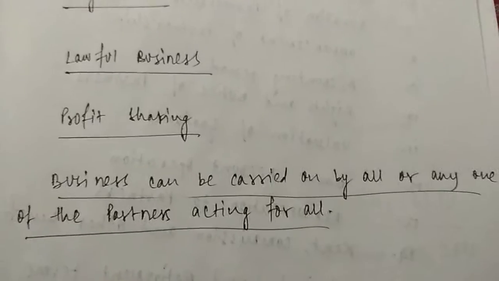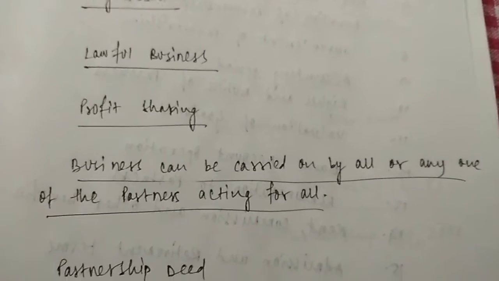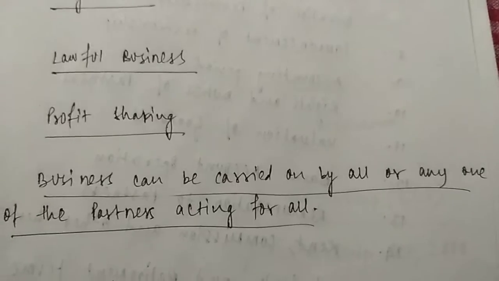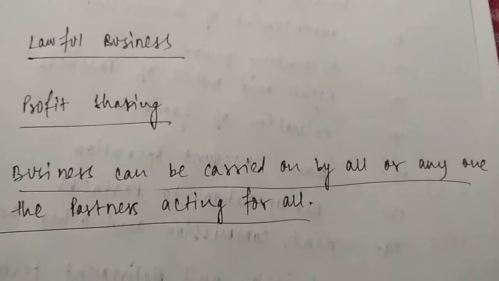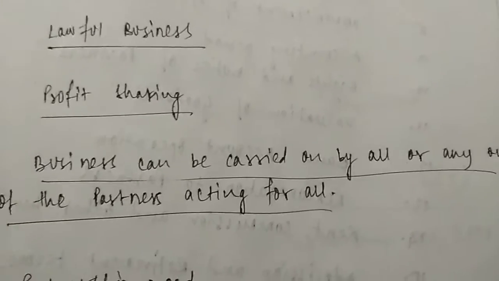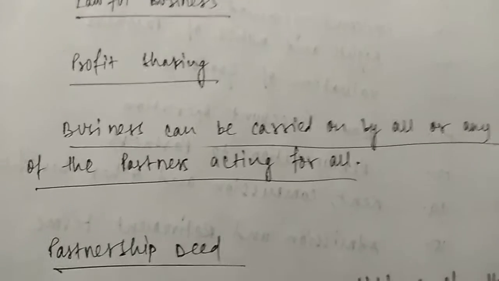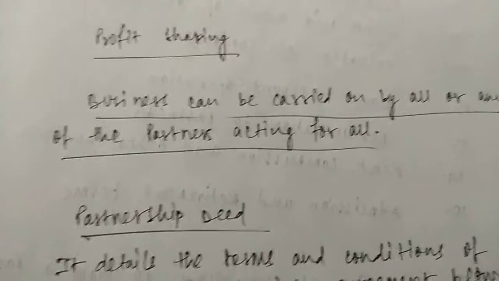Next is business can be carried on by all or any one of the partners acting for all. If there are 5 partners, all the 5 are eligible to manage the business and conduct the business. However, if they wish, any 1 or 2 or 3 or 4 partners also can manage the business, who can do it for all.